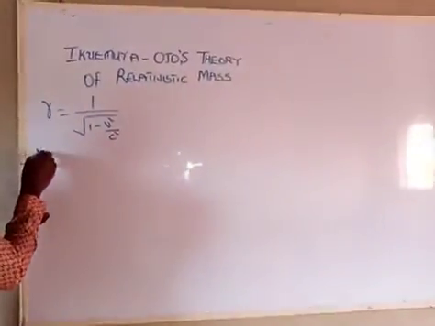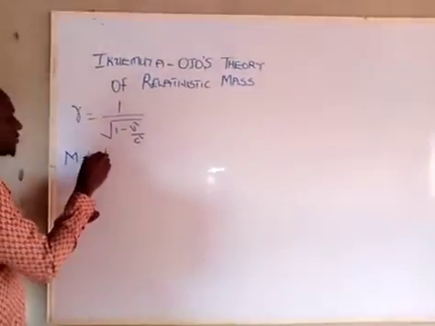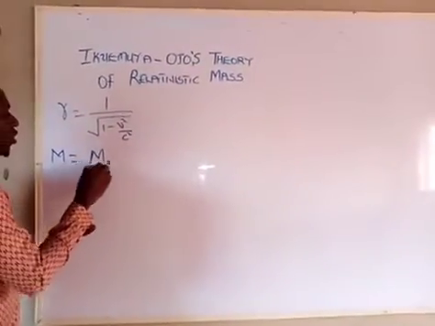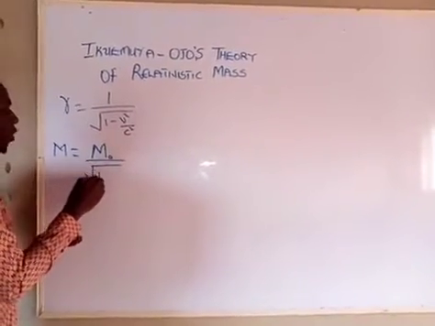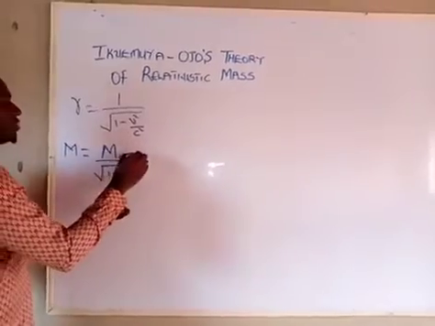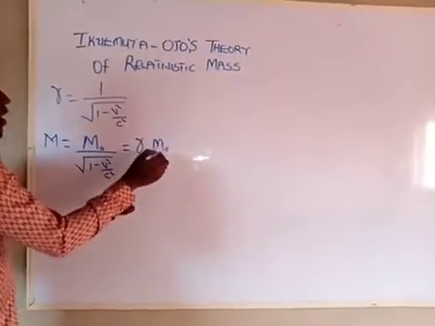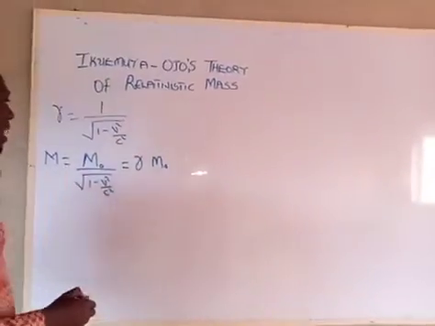In Einstein's theory of relativistic mass, M is equal to the rest mass m naught over the square root of 1 minus v squared over c squared. It can also be written as gamma m naught, where m naught is the rest mass.